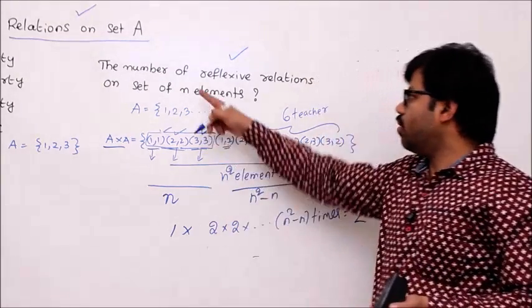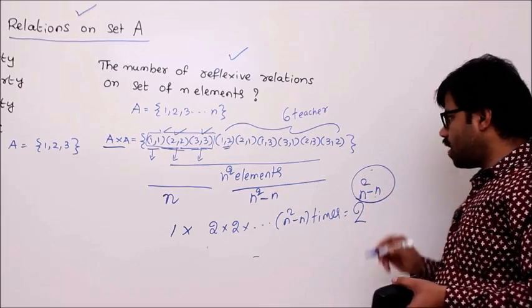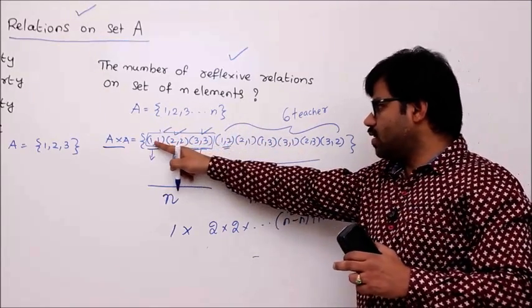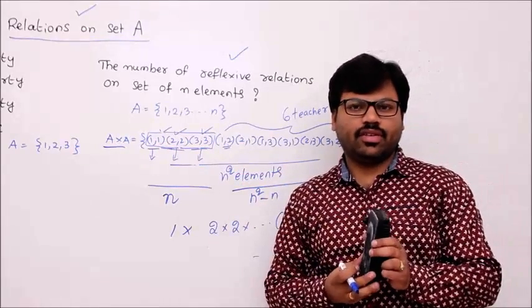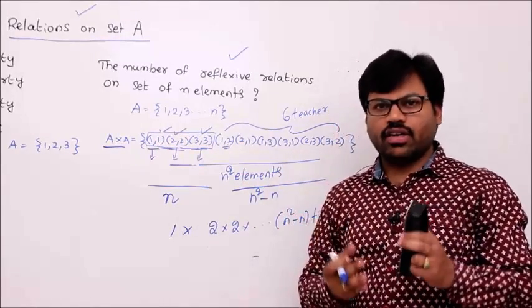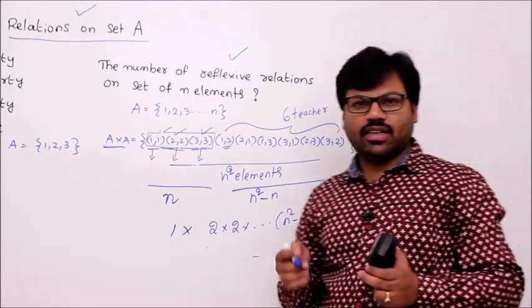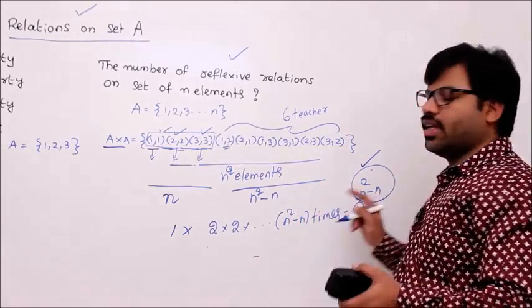So the total number of reflexive relations is 2 to the power of n square minus n. The significance of n square minus n is the other teachers, other than the reflexive kind of elements 11, 22 and so on up to nn. They are n, overall n square. If I remove that n, the remaining elements are n square minus n. Every element has two options. That's why 2 power n square minus n.